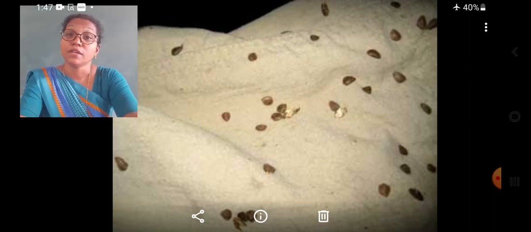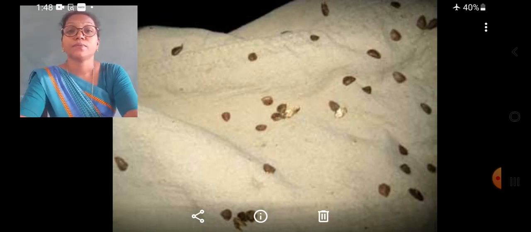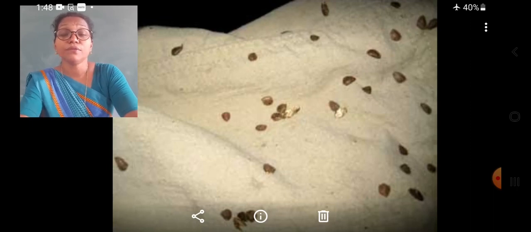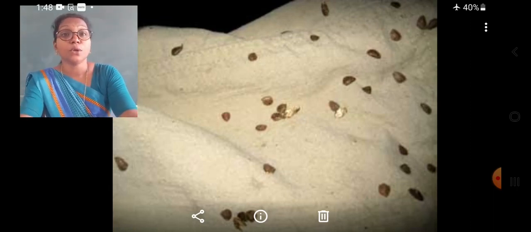Now students, we studied various methods of dispersal of seeds. The dispersal is the scattering of seeds away from the mother plant. There are various agents of seed dispersal such as the wind, water, animals, human beings and explosion. The dispersal is helpful for the plants because the seeds reach new places where they get more space to grow.